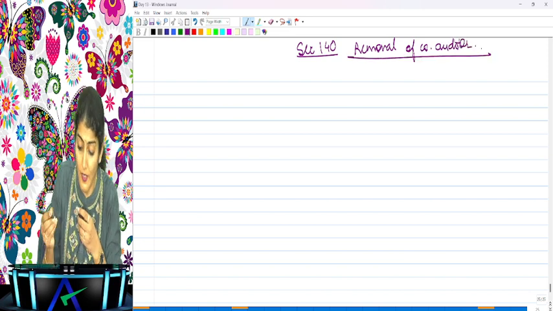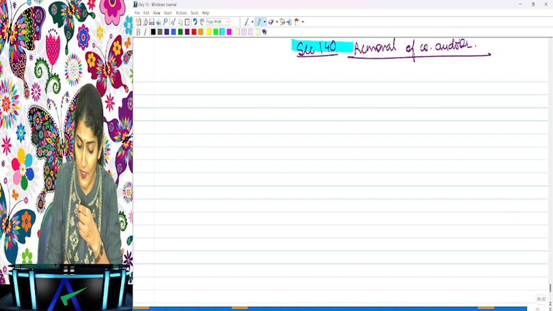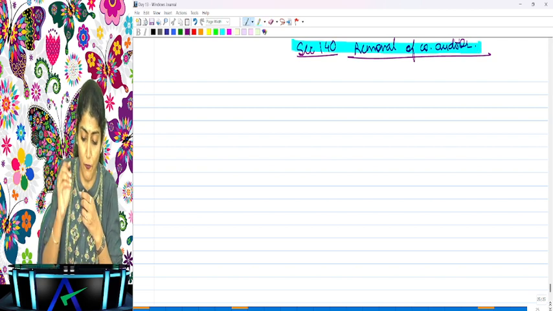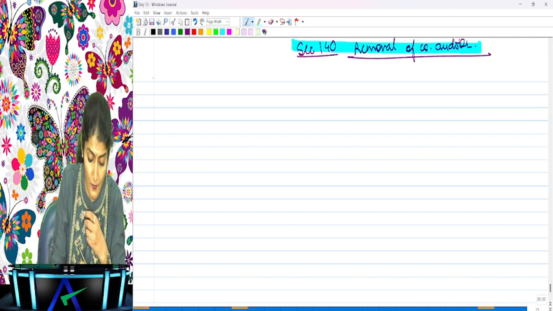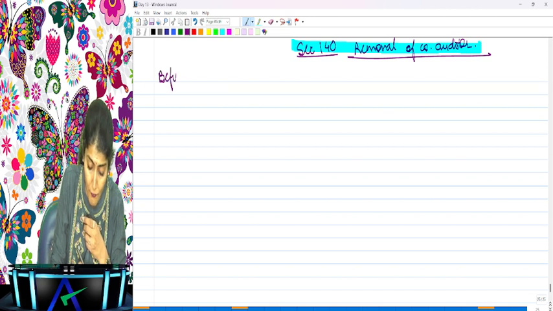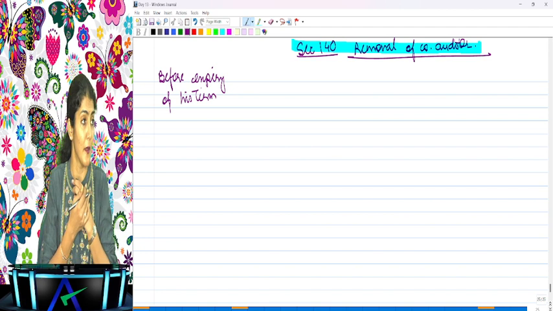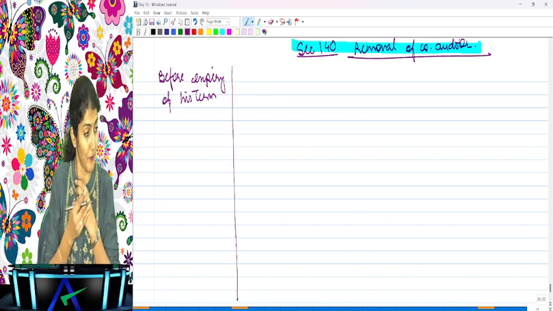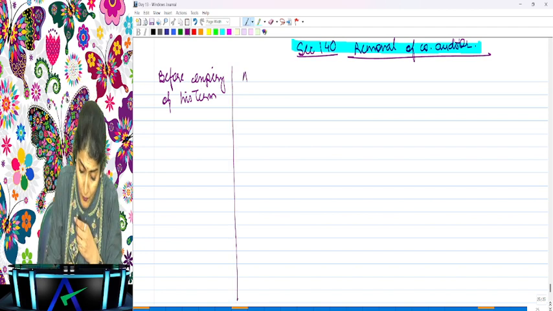So now, removal of the company auditor, we need to discuss under four heads. What are the four heads? One, removal of the company auditor by the members before the expiry of his term. That is what you say right now: at this moment, I want to remove the auditor of the company before the expiry of his term. Second, you want to remove him at the expiry of his term, but before completion of his tenure.